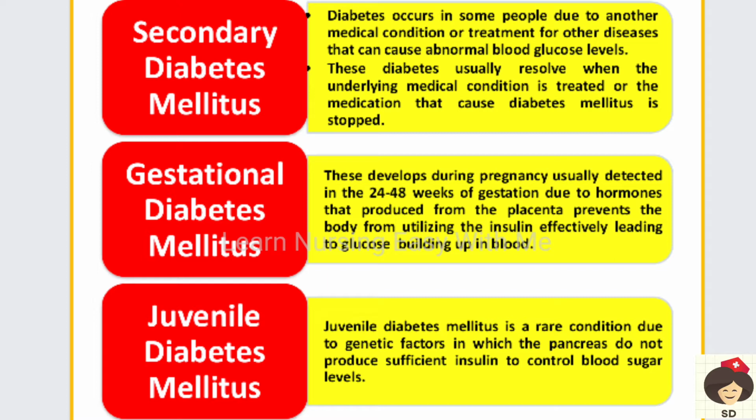And finally it is juvenile diabetes mellitus. So it is like type 1 diabetes mellitus. There are some genetic factors in which the pancreas is not properly producing insulin, or it is not able to control the blood sugar because there is no adequate insulin to control it. That is called juvenile diabetes mellitus.